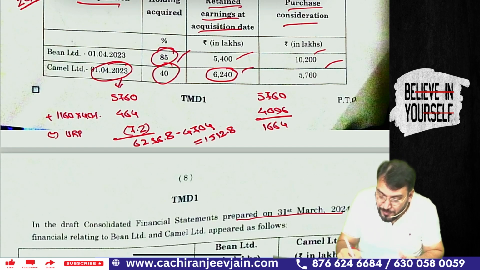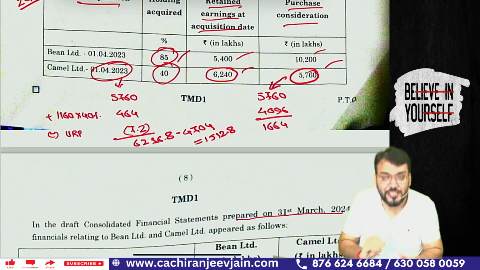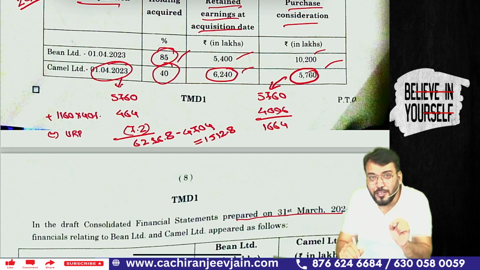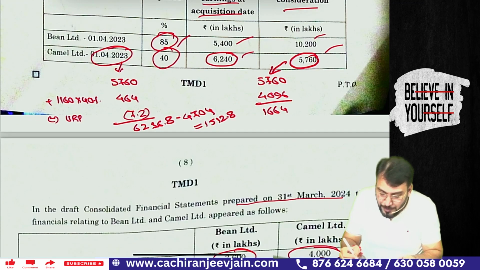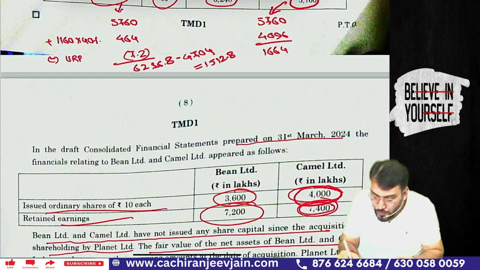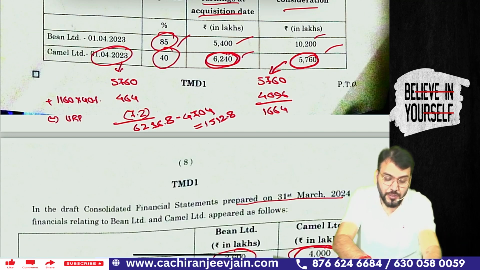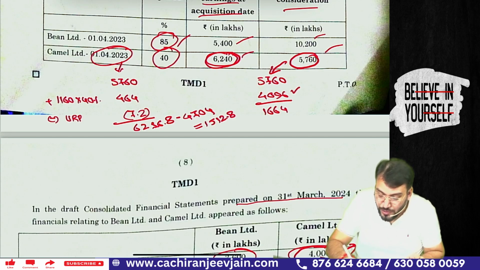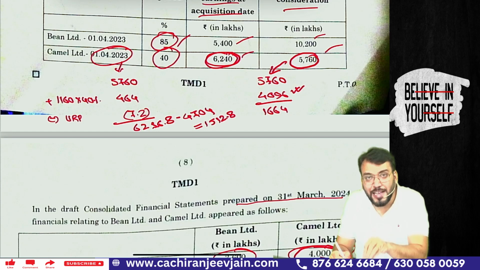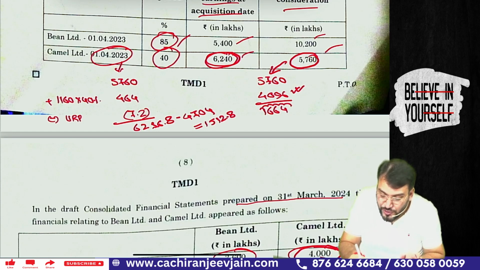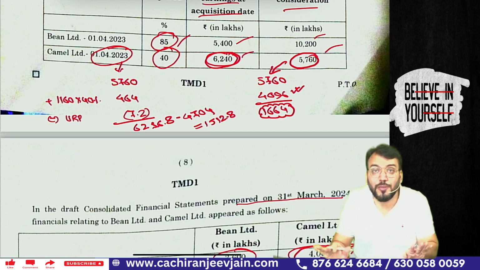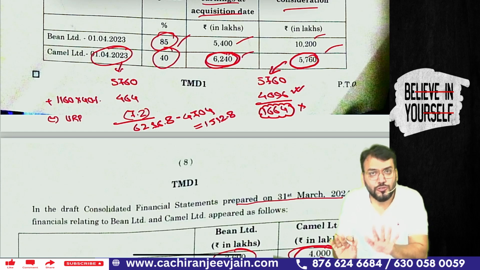So what is the cost price of investment? You can see cost price of investment is 5760. Now we need to find out the fair value of INA of associate on the date of acquisition. Share capital on the date of acquisition is 4,000, and retained earning on the date of acquisition is 6240. Just calculate 4,000 plus 6240 into 40%. It is 4096. So 4096 becomes the proportionate fair value of INA on the date of acquisition. So this becomes 1664 goodwill on the date of acquisition. This goodwill will not be recognized, so no journal entry for this.